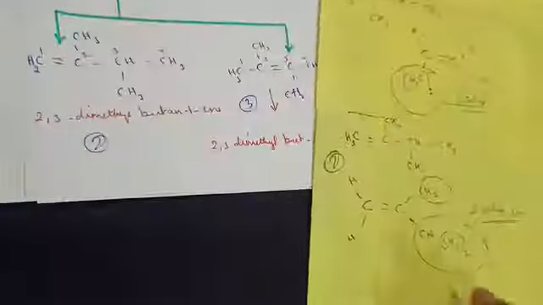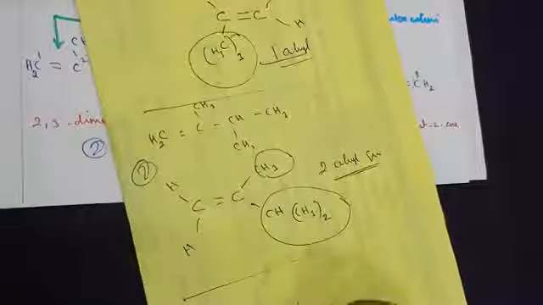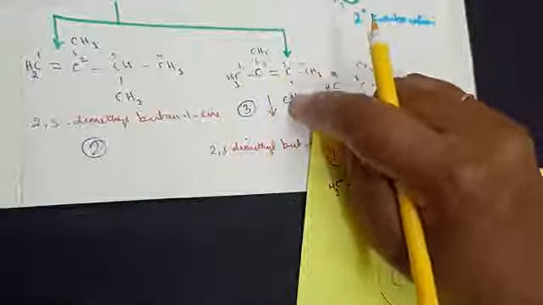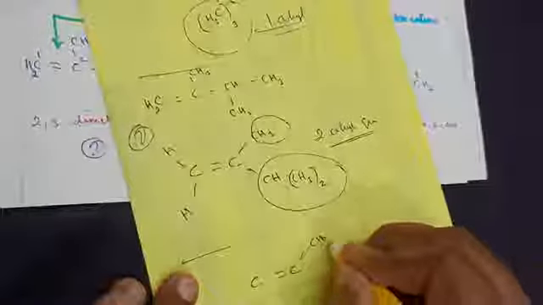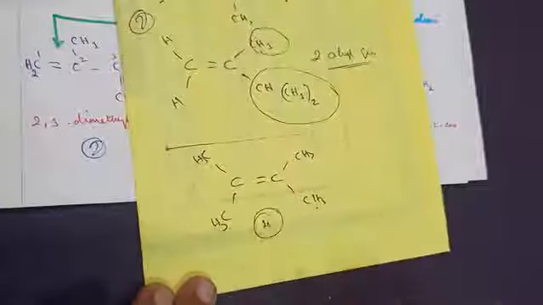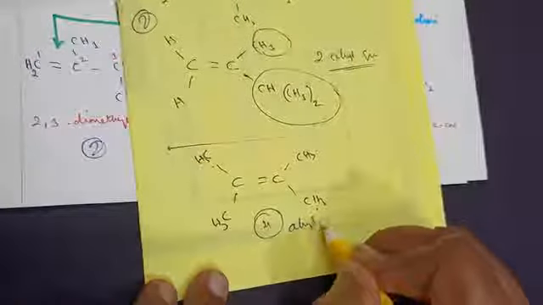And let's move on to the third one. So in the third one you've got a C double bond C. This carbon has got 2 CH3 groups. This carbon has got 2 CH3 groups. CH3, CH3, CH3 and a CH3. Count how many alkyl groups are there. 1, 2, 3 and 4. So 4 alkyl groups are there.